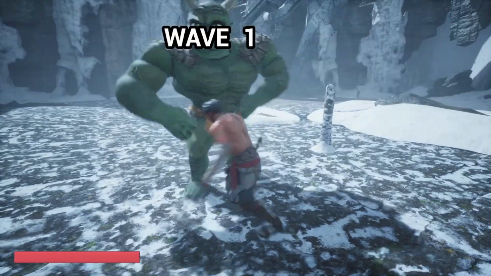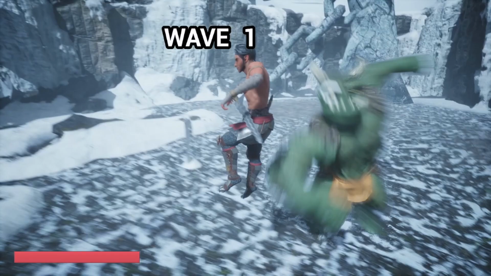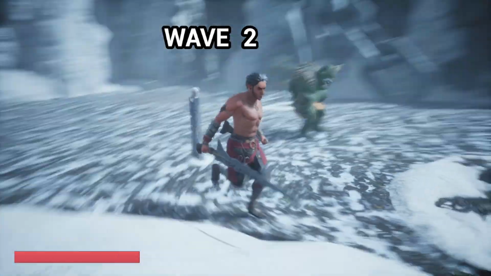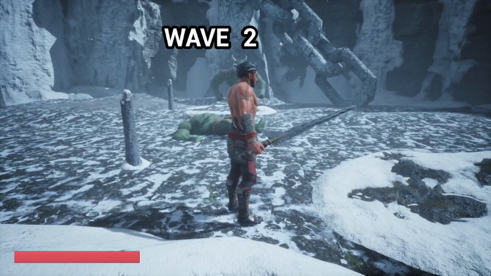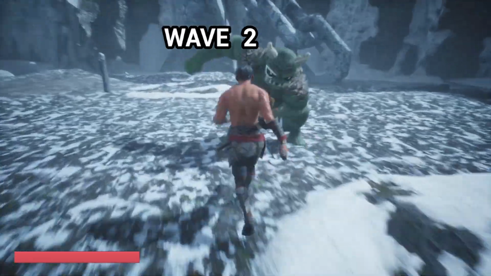So first wave, it's just one enemy, right? And you want to be careful here because you don't want to get hit by him. He does a lot of damage, and you want to see how many waves you can make it. Because once you lose health, there's no regaining it. But every wave, it should spawn enemies at a slightly faster rate.